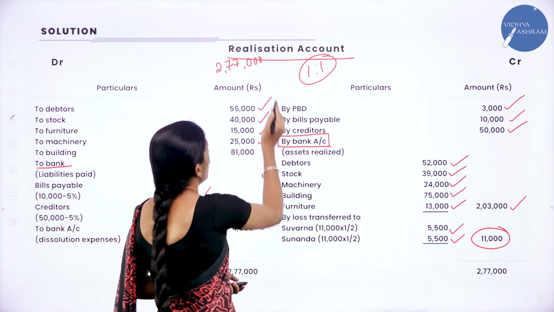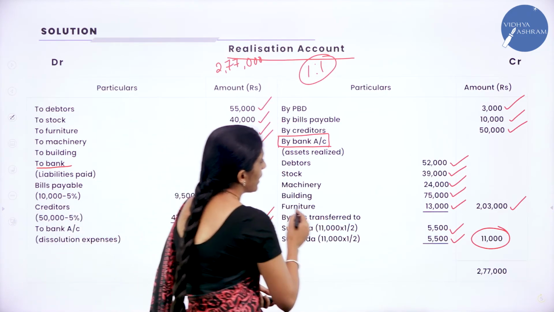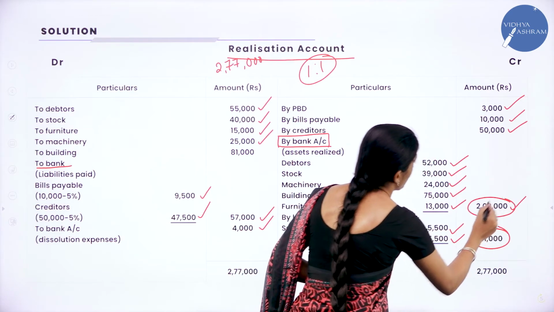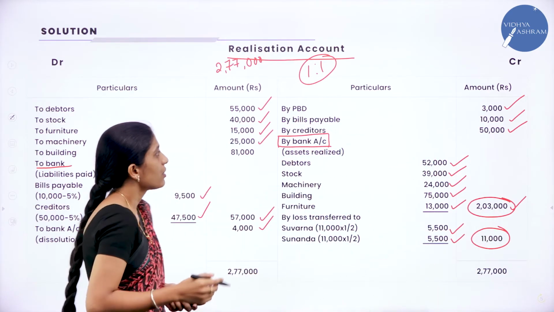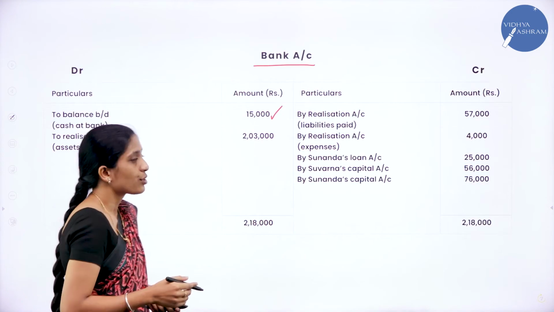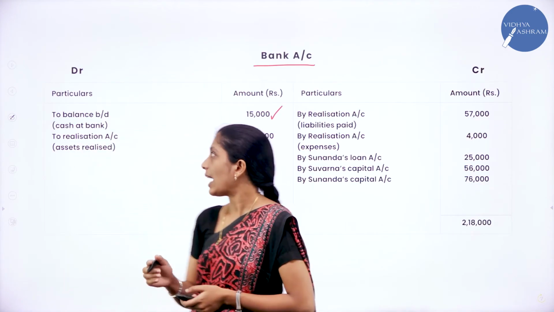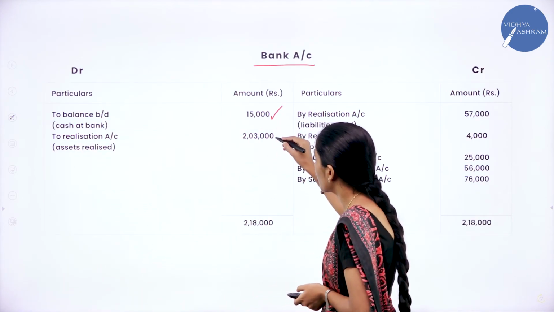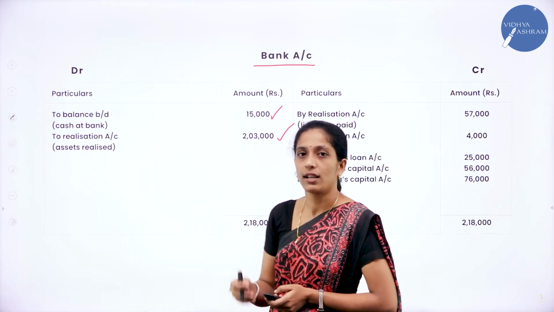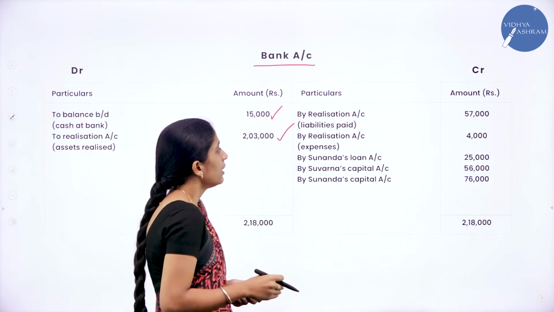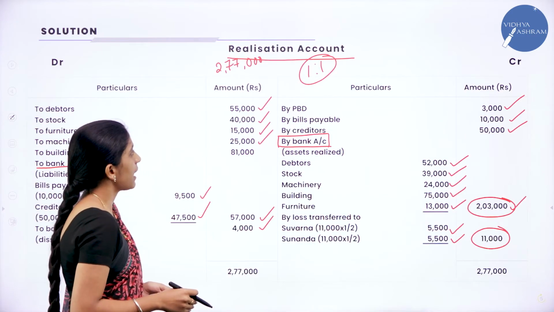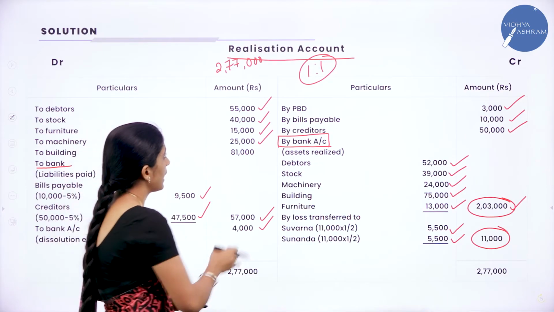We will record it as to realization account. What is the amount of assets realized? That is 2,03,000. So we shall record this amount as to realization account 2,03,000 for assets realized.